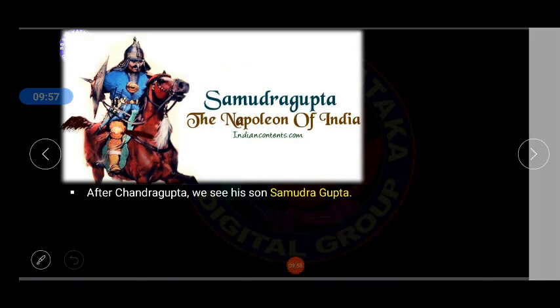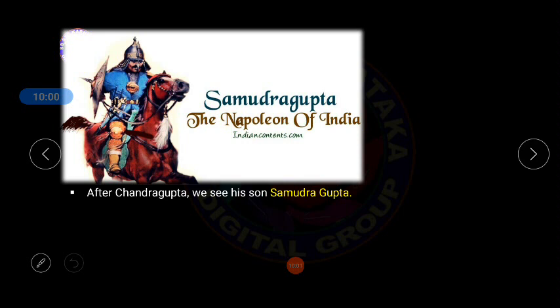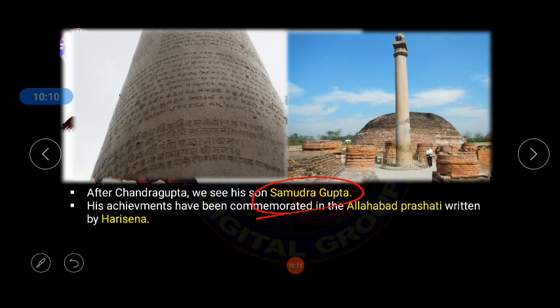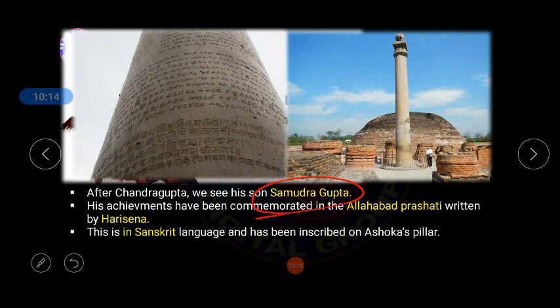After the end of Chandragupta I, his son Samudragupta became the king of the Gupta Empire. His achievements have been commemorated in Allahabad, precisely written by Harisena in the Sanskrit language, and inscribed on Ashoka's pillar. Obviously, the Ashoka pillars were constructed earlier by Ashoka. On these pillars, something has been written in Sanskrit specially to remember the achievements made by Samudragupta, son